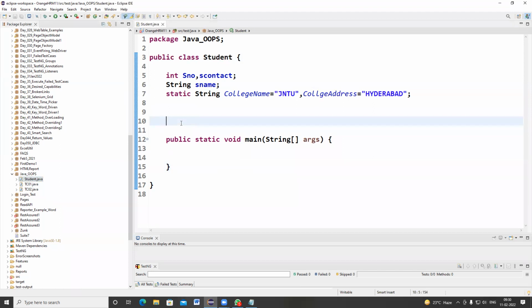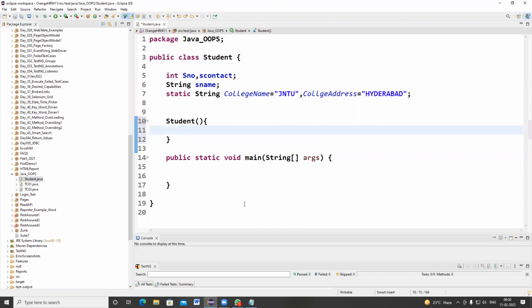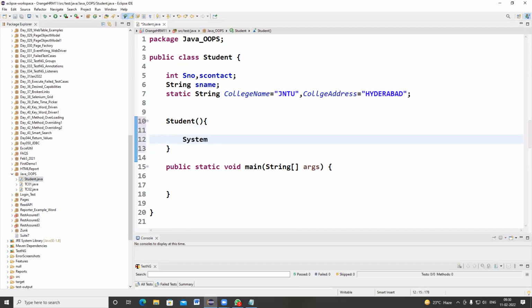So I want to create a constructor. In interviews, people are asking, can you write a constructor and write a sample program on a constructor? So how to create a constructor? Simply we can write like this, Student(), and this is called a constructor. This is called the default constructor.